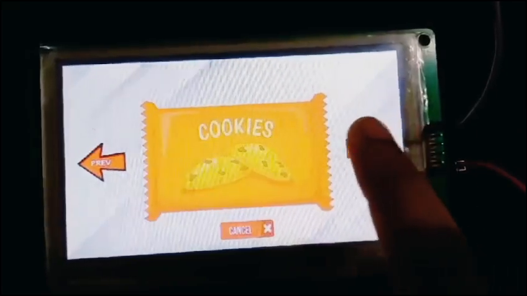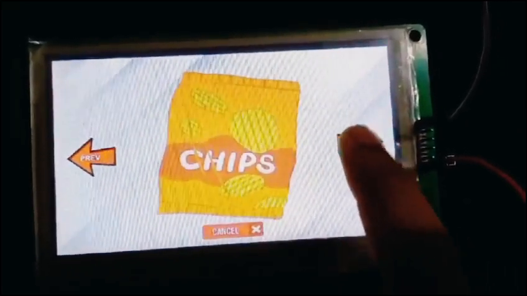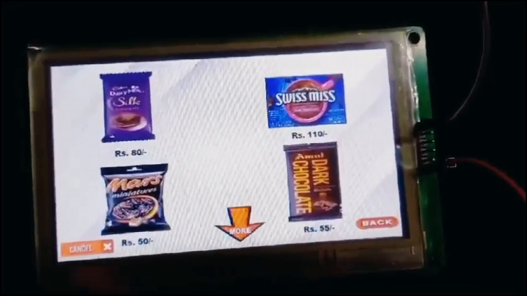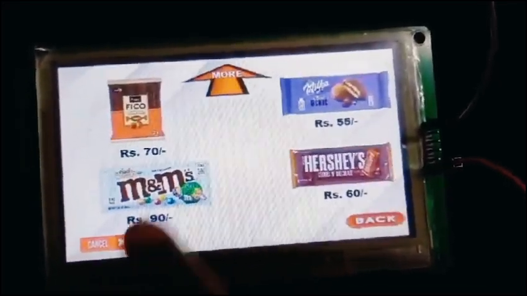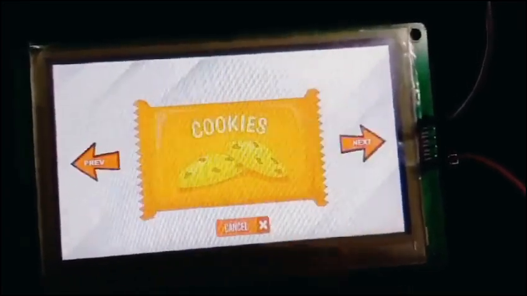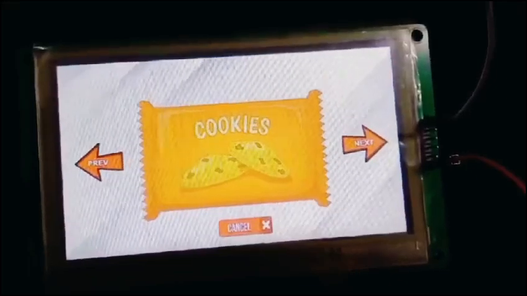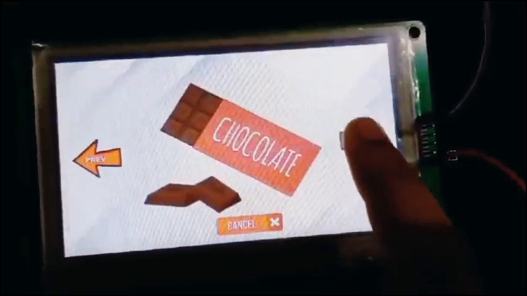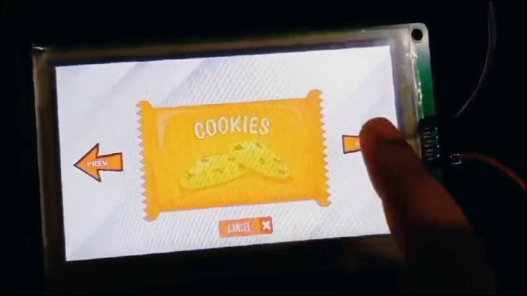Here in our project, we have used the DWIN graphic user system, that is the DGUS application, which is a GUI development tool for the DWIN display. The DWIN display is resistive touch based, and the touch sensitivity is less compared to capacitive touch, and the image quality is also slightly lower compared to capacitive touch due to multiple layers.